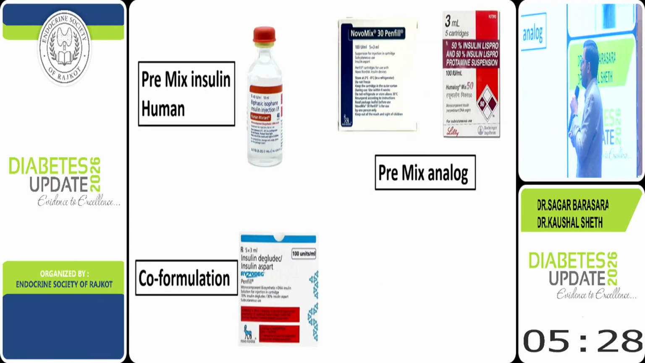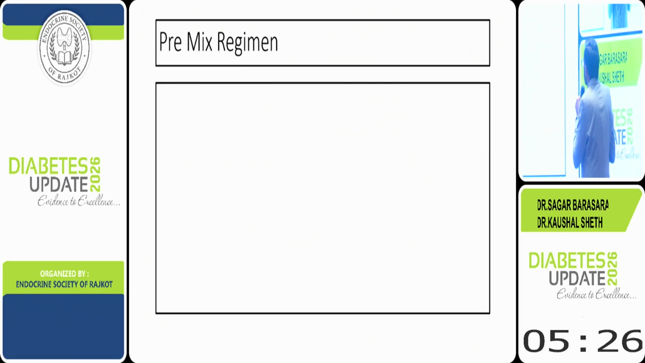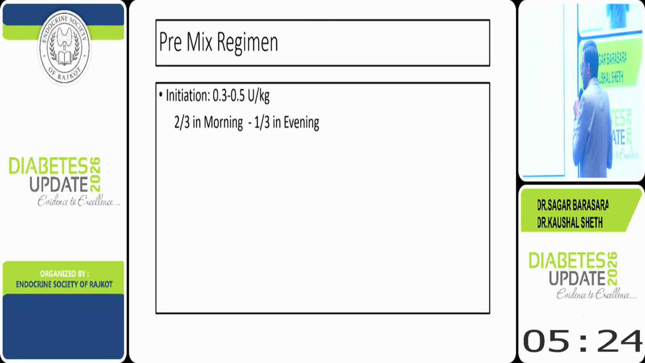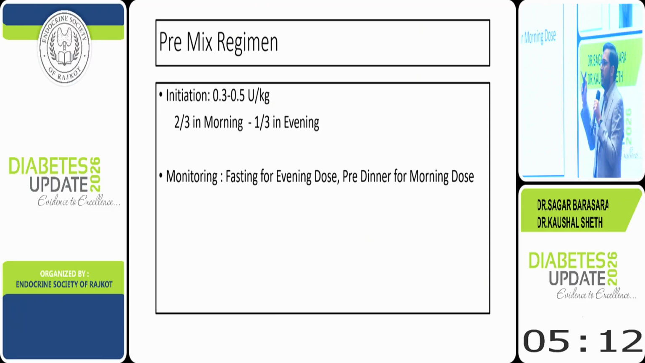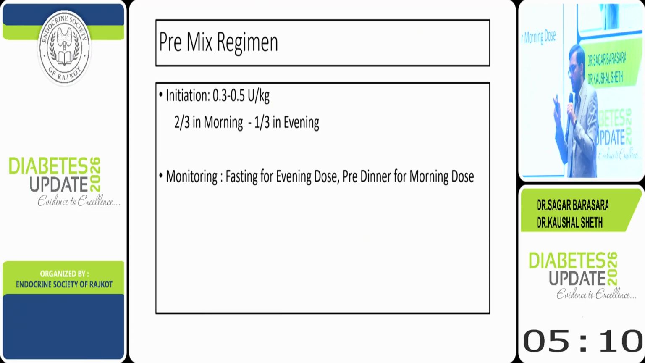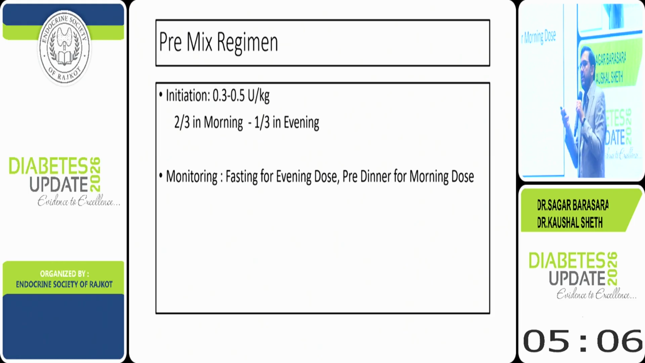The options we have already discussed, but how to initiate? To initiate, we can start with 0.3 to 0.5 unit per kg per day. So 2/3 in the morning and 1/3 in the evening. We need to monitor the fasting for evening dose adjustment, and we need to assess pre-dinner to decide the morning dose. And simultaneously, we should check the postprandial sugar in between to prevent nocturnal hypoglycemia.